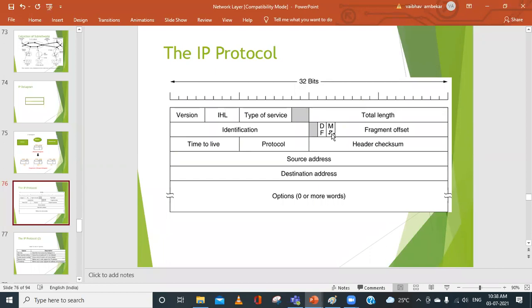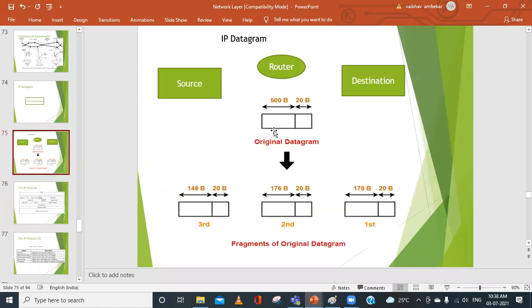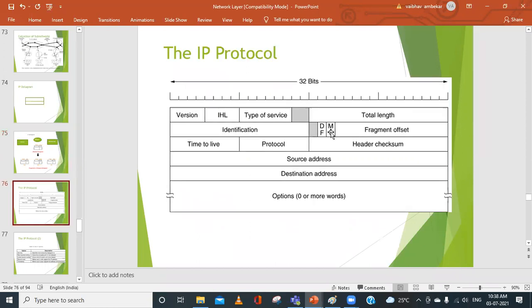After 1.2 comes, 1.3 also arrives, and 1.3 will be indicated with 0, because there are no other fragments belonging to this original datagram. Initially it will be 1 because 1.2 has to come, then again 1 because 1.3 has to come. But when the last fragment arrives, the MF value will be 0.